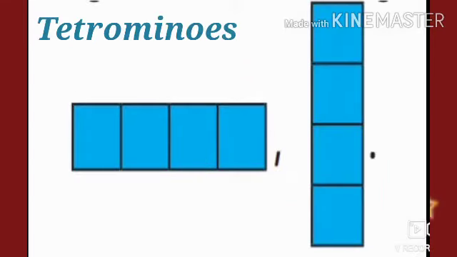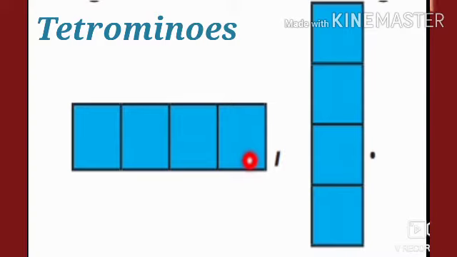Now, students, try to join 4 squares either horizontally or vertically as we did for domino and trinomino. Then we get the following shapes, horizontally and vertically. This formation of 4 squares is called tetromino.